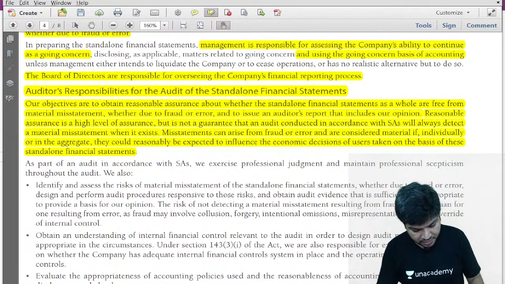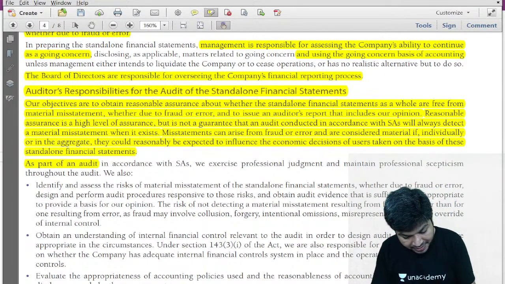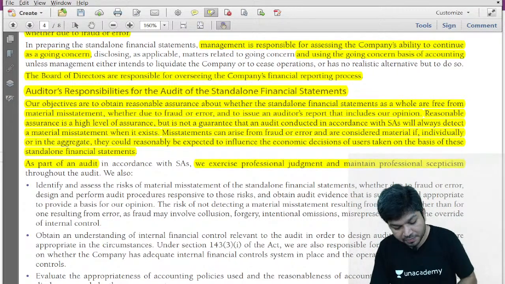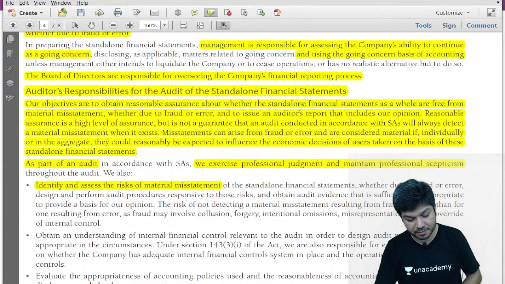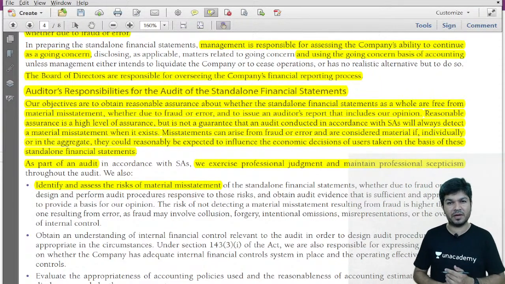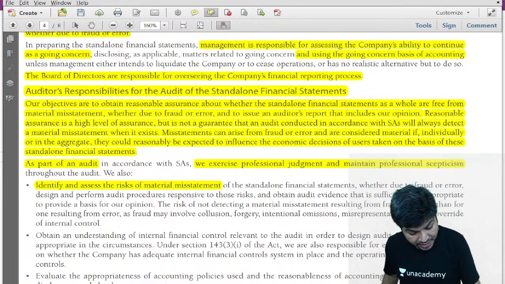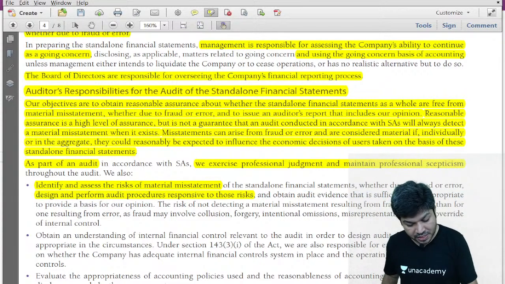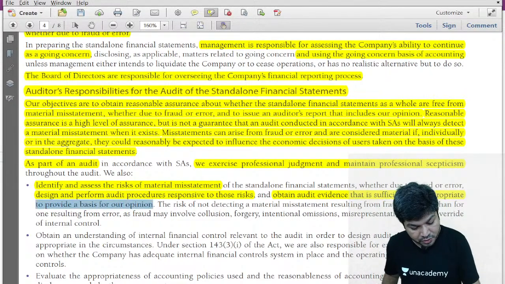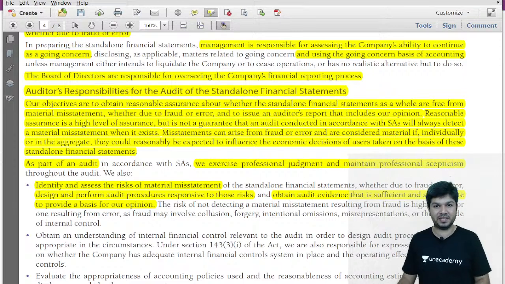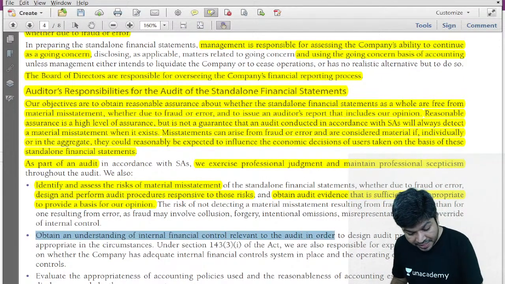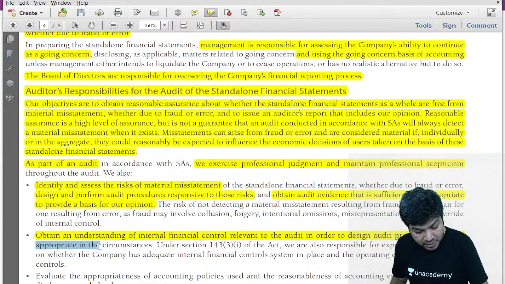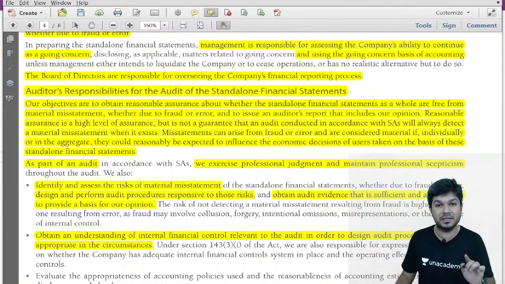Now going to para 2. How do we do the audit? As a part of the audit, we exercise professional judgment and maintain professional skepticism. We also identify and assess the risks of material misstatement, design audit procedures responsive to those risks, and obtain sufficient appropriate audit evidence to provide a basis for our audit opinion. After that, we obtain an understanding of internal financial controls relevant to the audit to design audit procedures appropriate in the circumstances. Now, Infosys is a company.